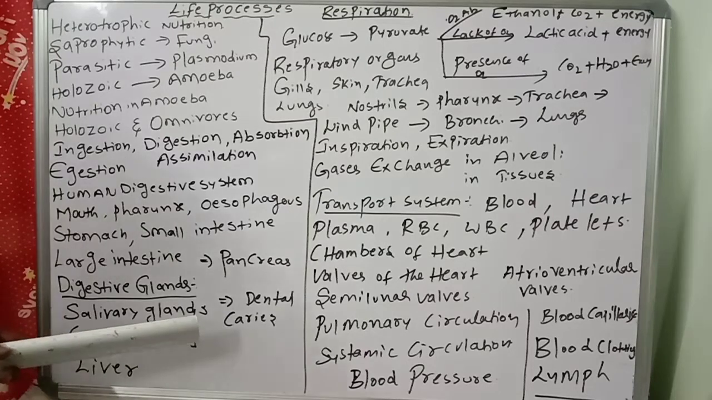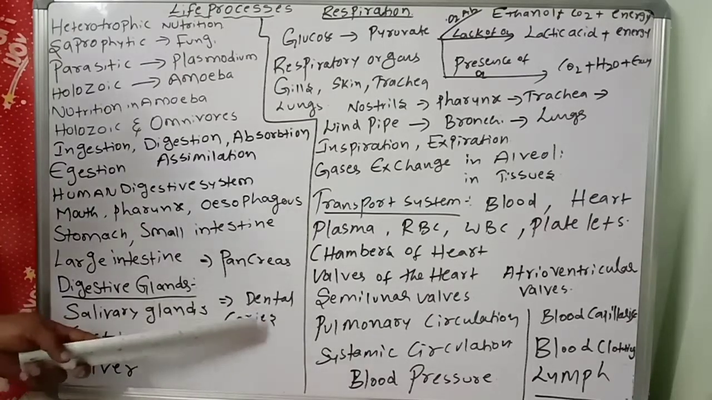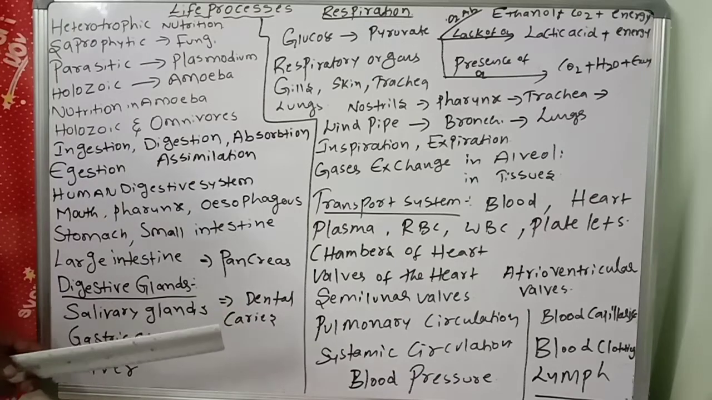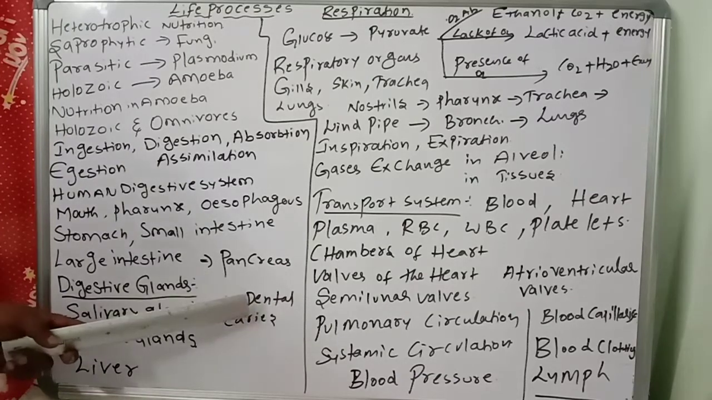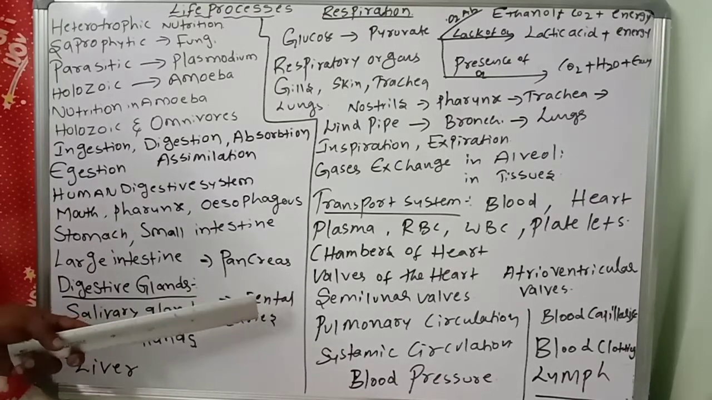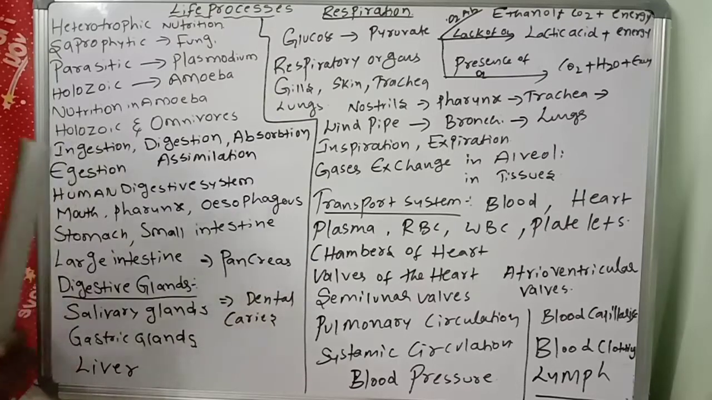Sometimes dental caries, or tooth decay, involves the destruction of the enamel layer. Destruction of the enamel layer by bacteria and sugar is called tooth decay.